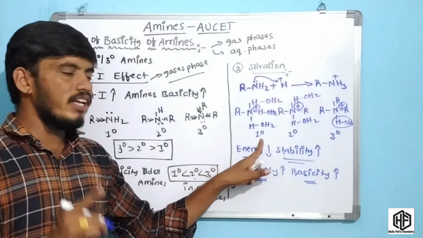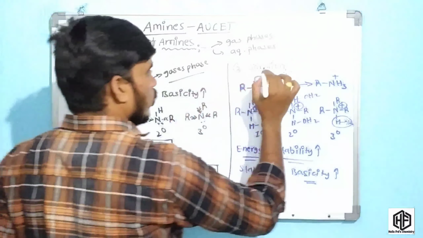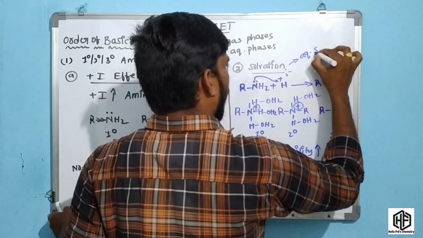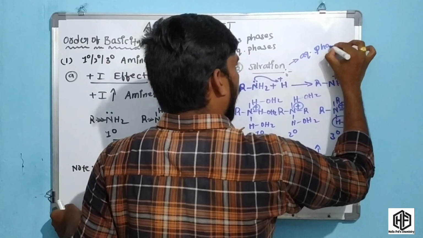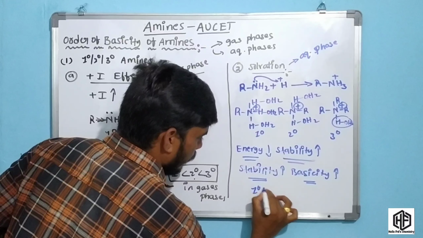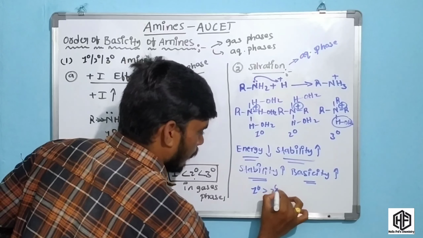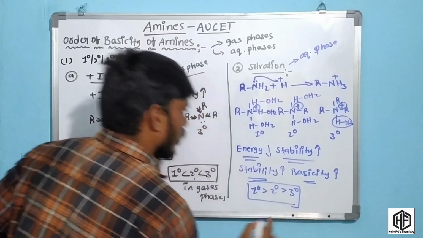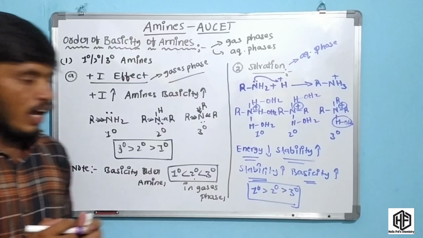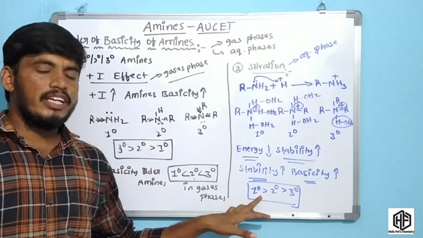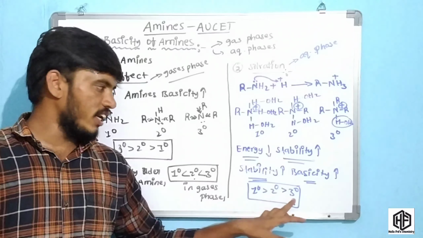So this primary amine is more basic due to the solvation effect. In this case it is an aqueous solution, it means the aqueous phase. Okay friends, in the aqueous phase, due to the solvation effect, the primary amine is more basic compared to the secondary and tertiary. Okay friends, this is so much important.